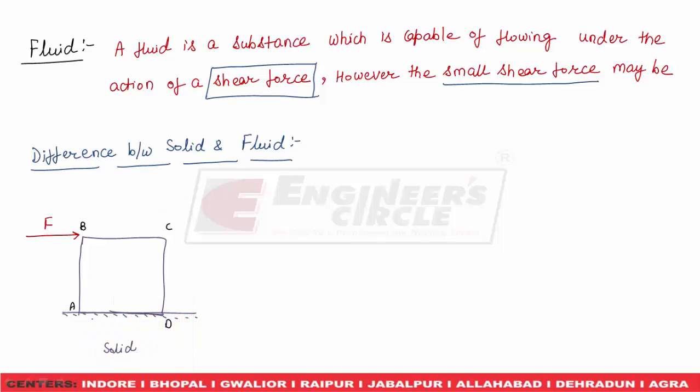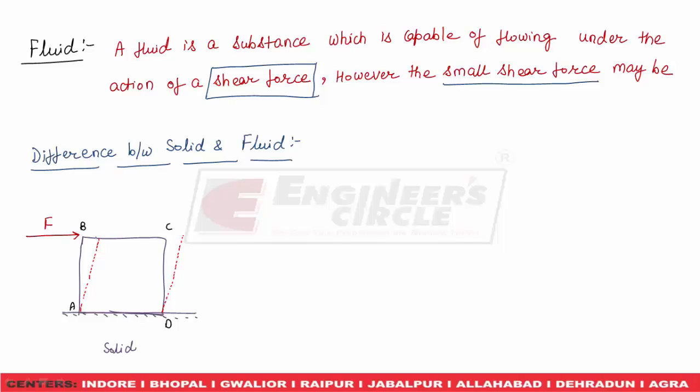The side AB will become this, and the side CD because of this shear force will be deformed like that.